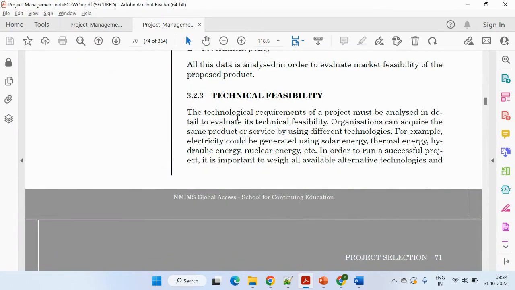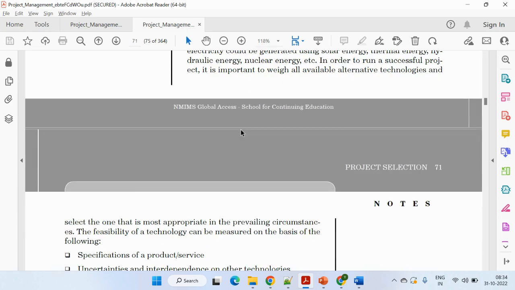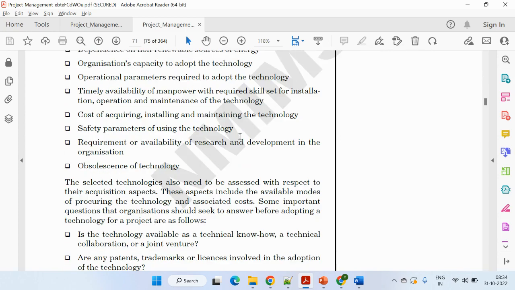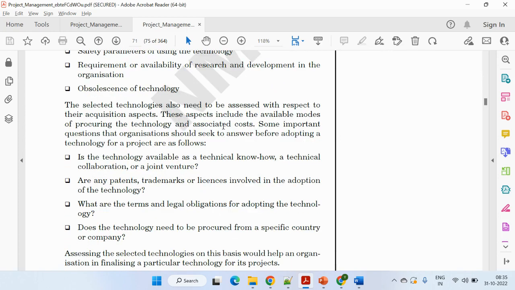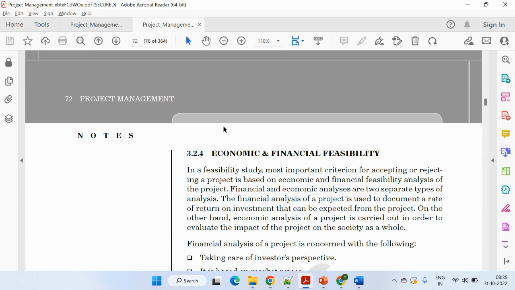In technical, we are not covering much because it's not a technical project, it's an operational part. So you can skip that part, or maybe firstly you can give a brief of all the feasibility studies, and after that you can specify with respect to the dinner party analysis.